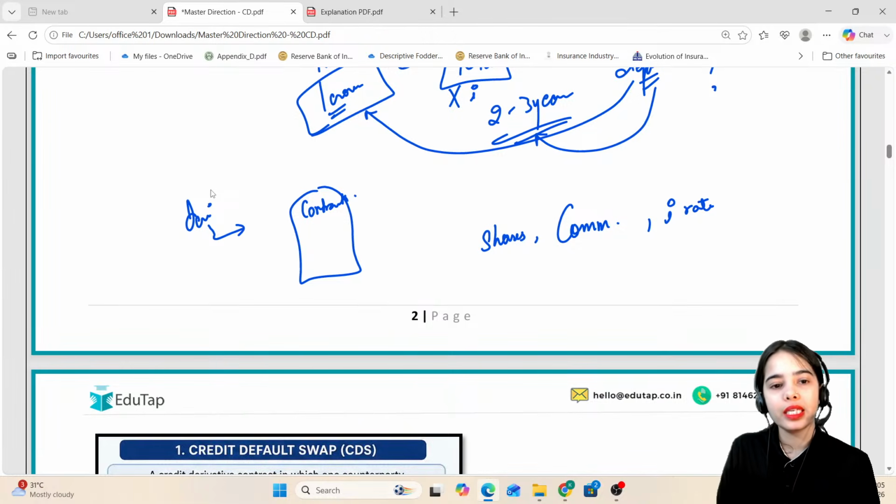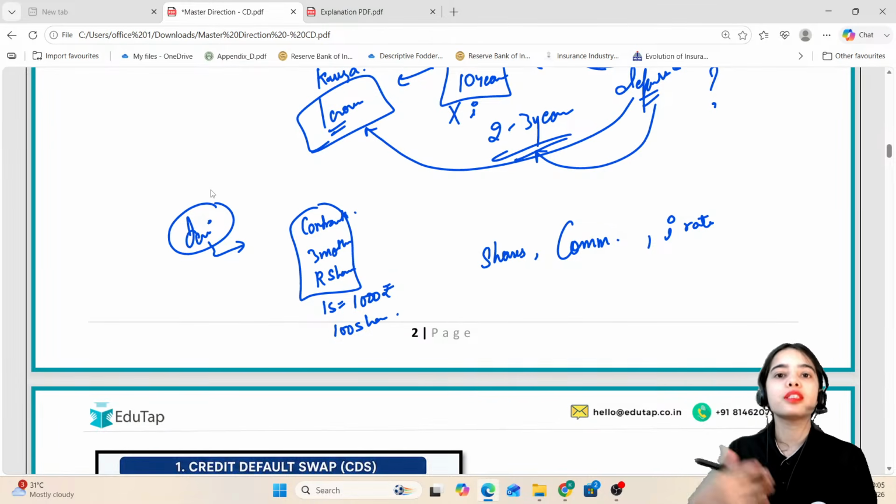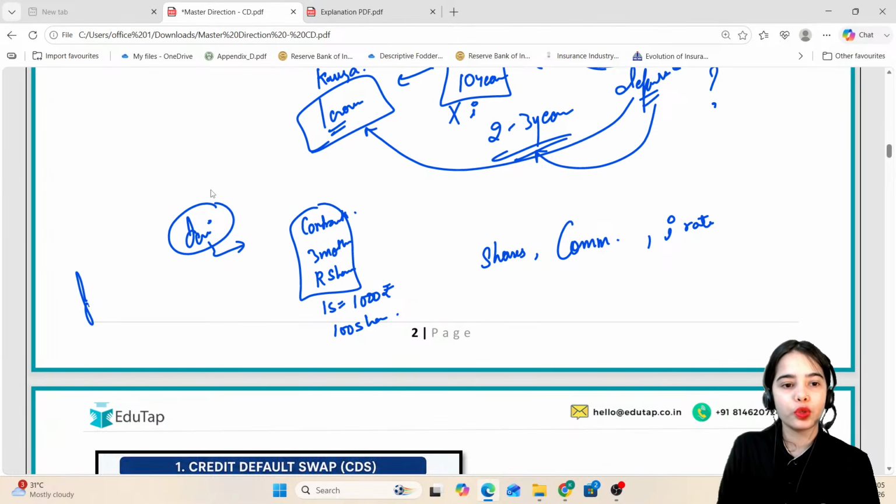Let's say I have signed a contract that after 3 months I want to buy Reliance shares at the price of 1 share equal to 1000 rupees, and I want to buy 100 shares or 1000 shares. So what is this? This is a derivative. This is a futures contract, or a forward contract.